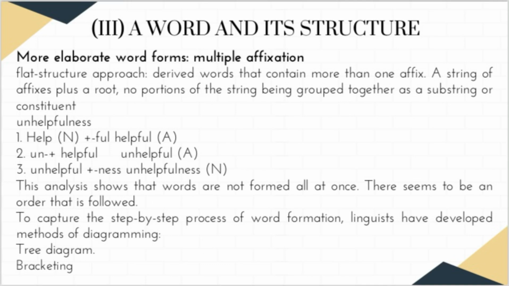Un plus helpful, unhelpful is an adjective. Unhelpful plus ness, unhelpfulness is a noun. This analysis shows that words are not formed all at once. There seems to be an order that is followed to capture the step-by-step process of word formation. Linguists have developed methods of diagramming, tree diagram, bracketing.